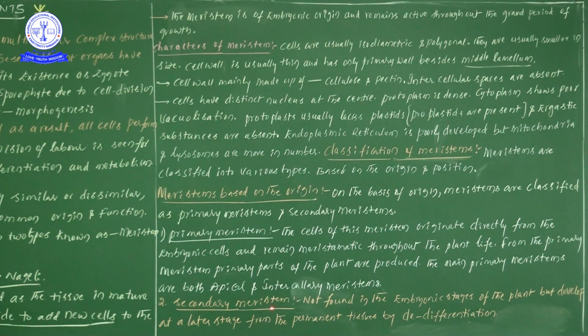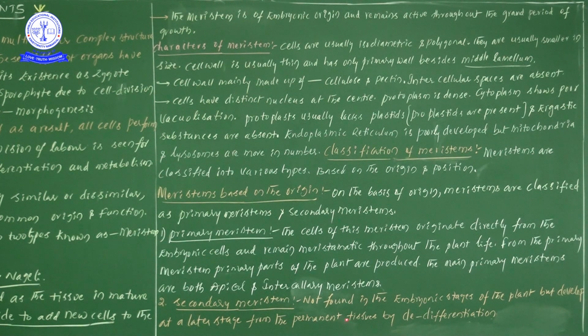In embryonic stages, one and only meristem is present, that is primary meristem, whereas secondary meristem is not found in embryonic stages of the plant body, but develops at later stages from the permanent tissues.